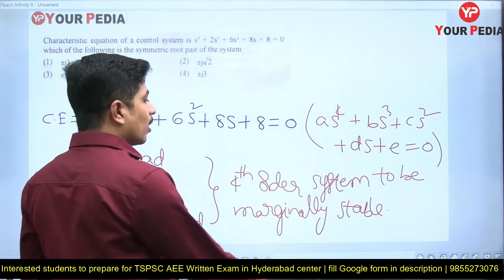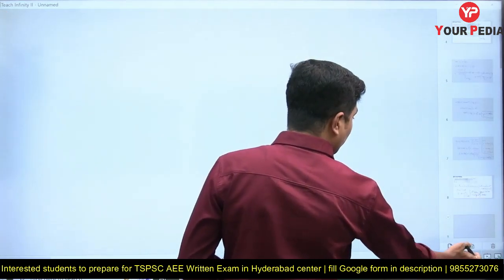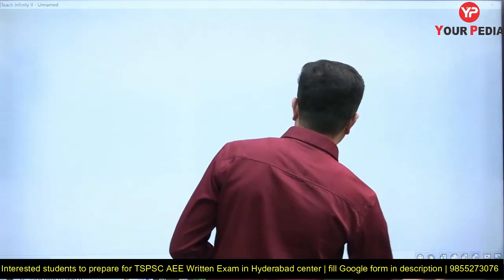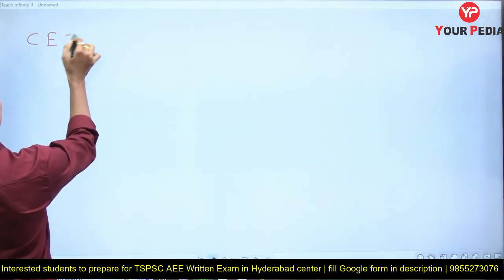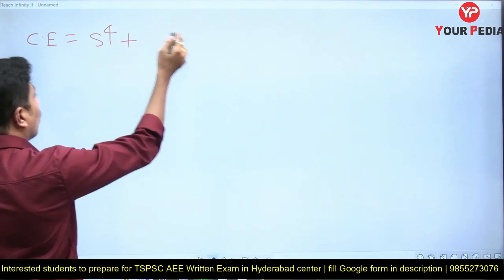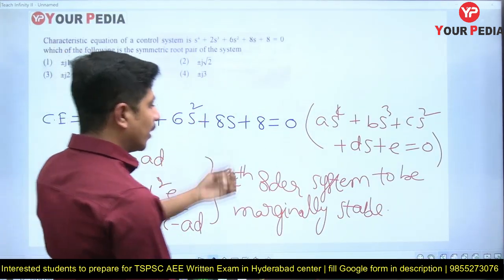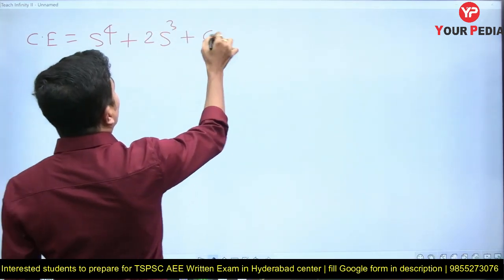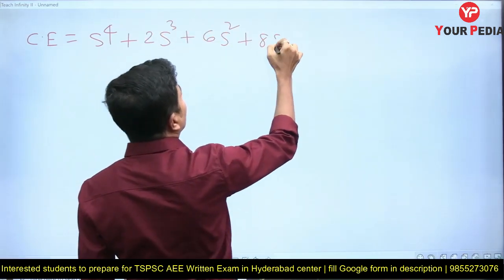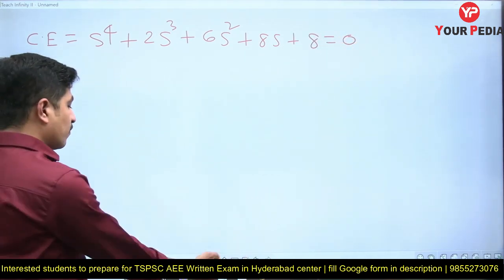Let's take one more page. In that page again we will write the characteristic equation, then we are going to check. What is the characteristic equation? It is s power 4 plus 2 s cube plus 6 s square plus 8 s plus 8 equals 0.